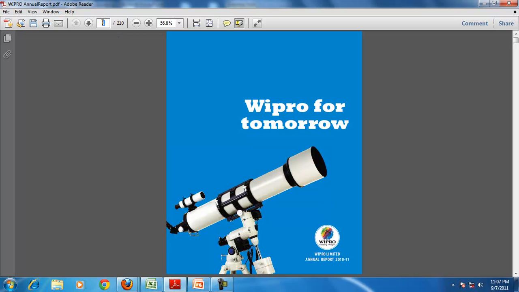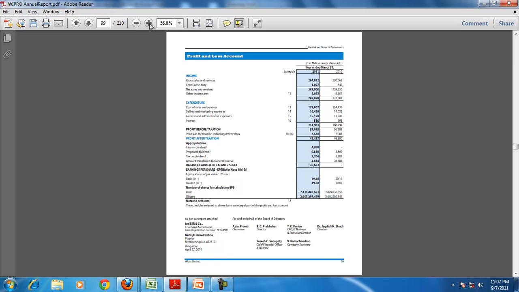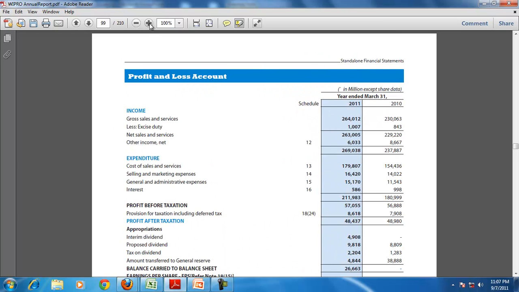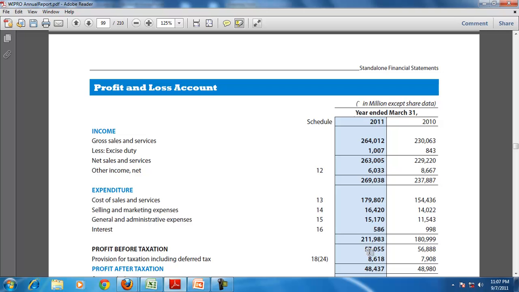and see the profit. The profit of Wipro for the year ending 2011: the profit before tax is 57,055 million and profit after tax is 48,437 million.